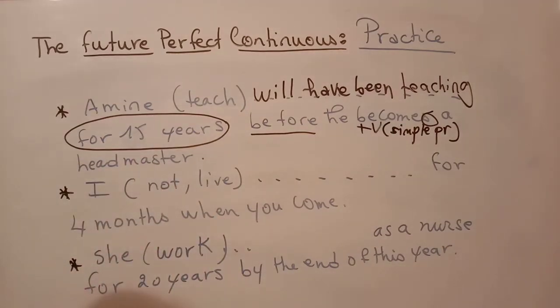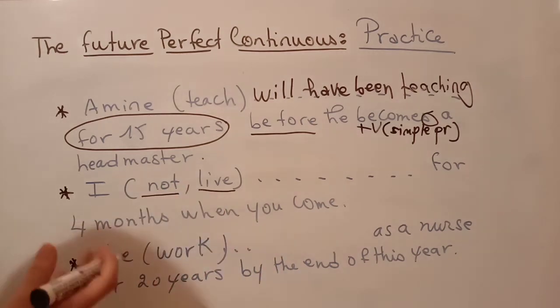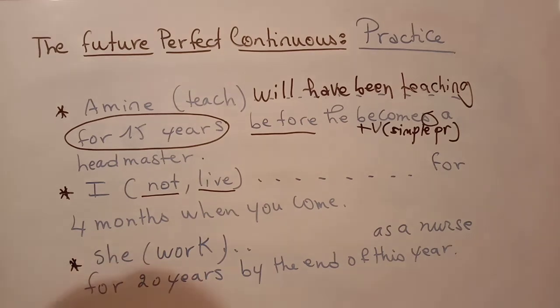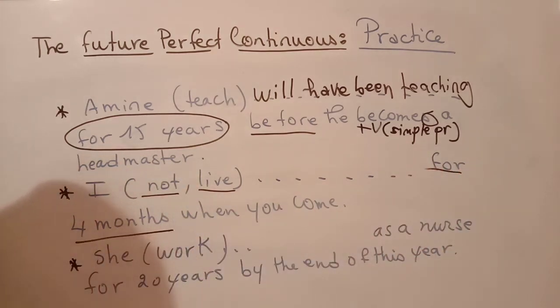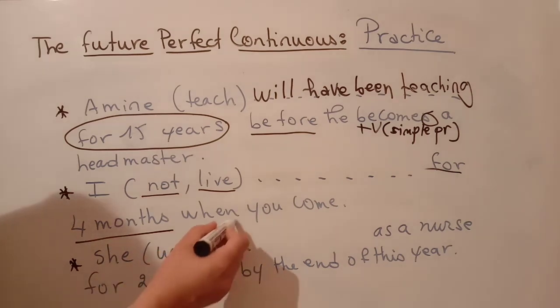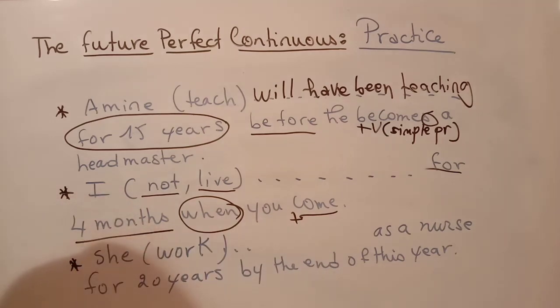Let's shift to the second example. You have not and you have live. It's of course a negative sentence, but what is the tense that we are going to use? Future perfect continuous or future perfect simple? Of course, it's the progressive or continuous because we have for 4 months when you come. So here you have the time adverb when plus verb simple present. So let's apply the form.